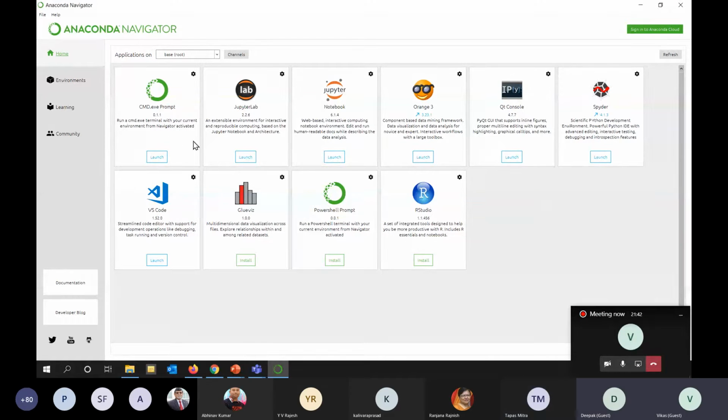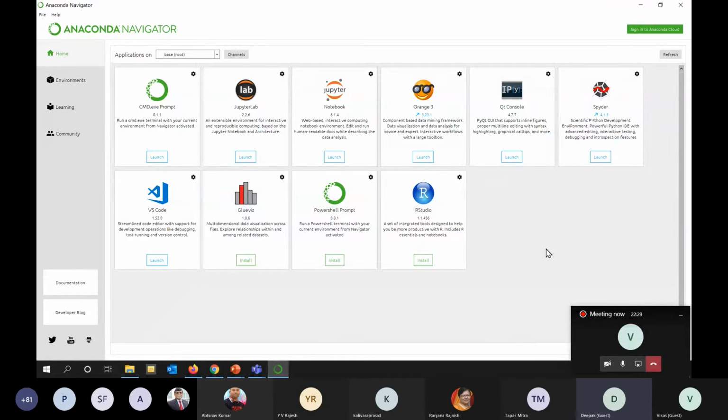Now you can see there are a lot of options. There are two very important options: one is this Jupyter notebook, and one is this Spyder. Jupyter notebook is the tool which we will use most of the time. If you want to code, if you want to teach someone, this is the best tool available in the market. In fact, Google is also using it in their Colab. If you are a very professional developer and want to use it offline, and you don't want to use your browser to save resources, you can use Spyder. So please remember, only go for two options, either Jupyter or Spyder.